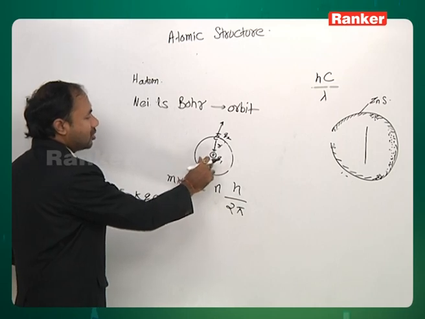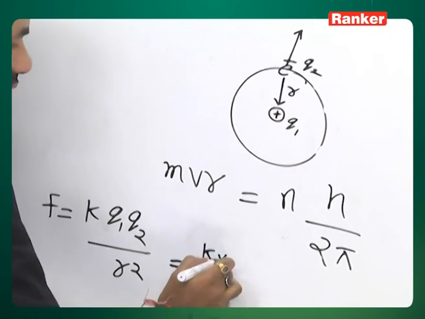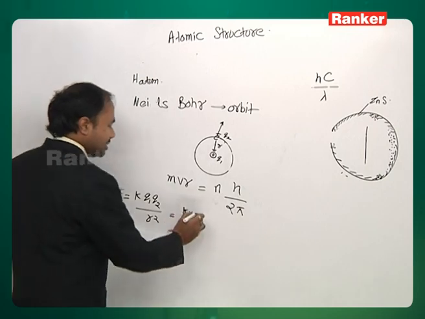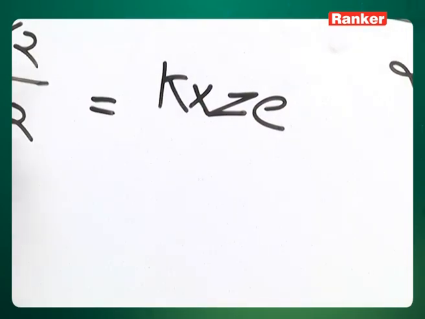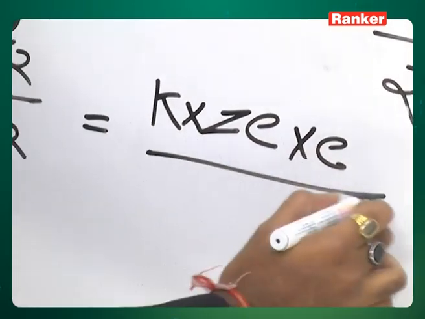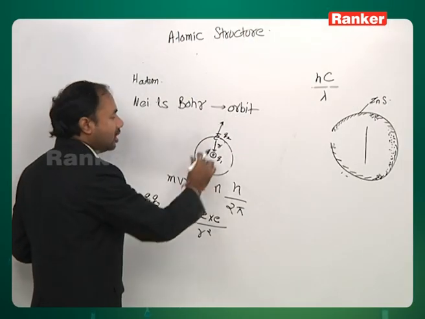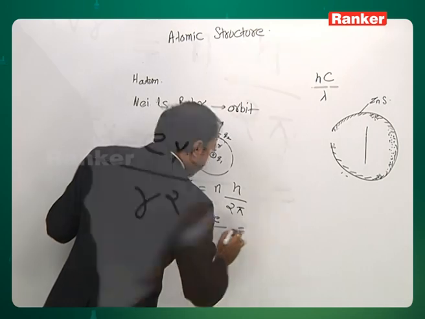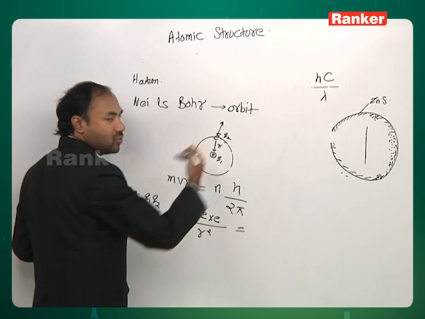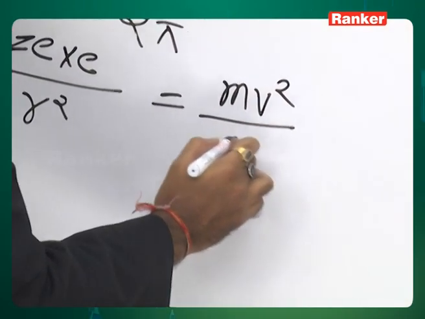Suppose we have Z protons here, and the electronic charge is e, so the total charge on the nucleus becomes Ze. This gives k Ze times e upon r square, where r is the radius of the orbit in which the electron is revolving. This is the centripetal force, and it must be equal to the centrifugal force, given by the formula mv square by r.